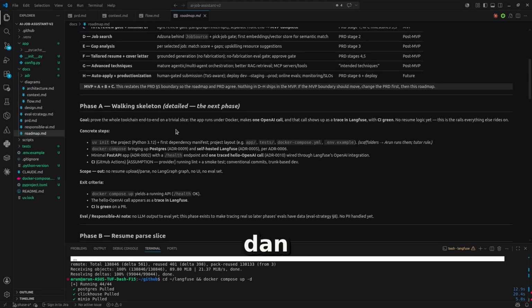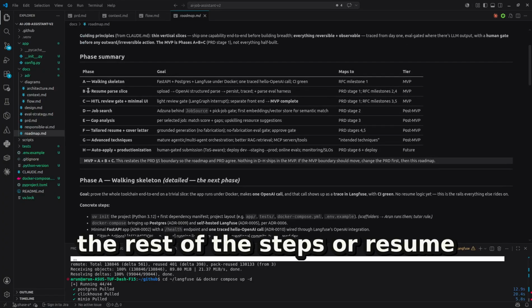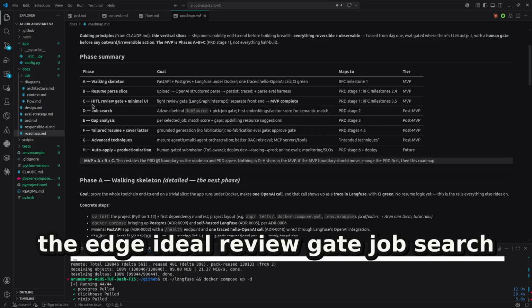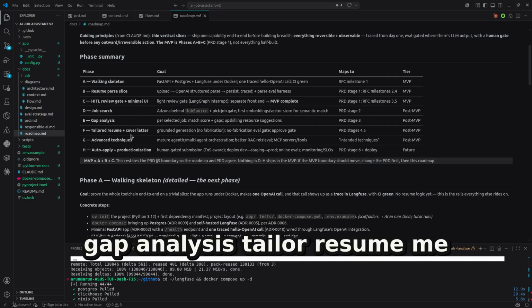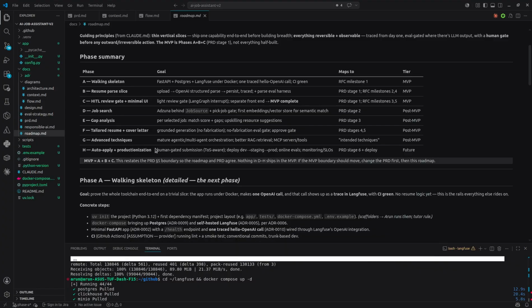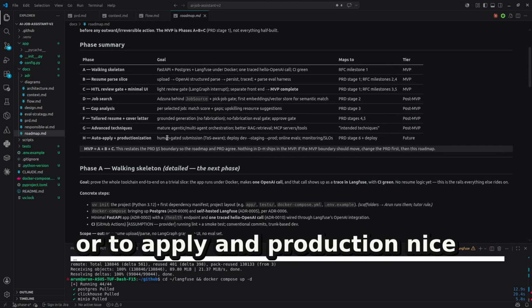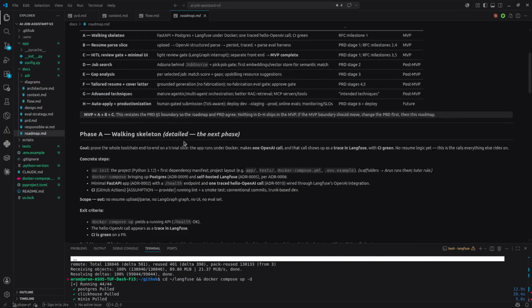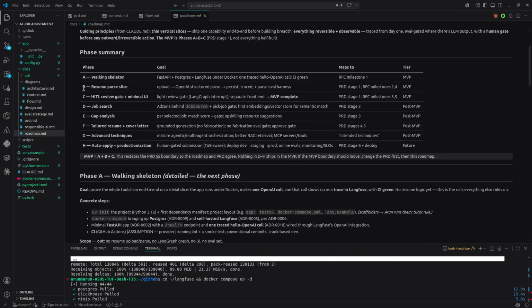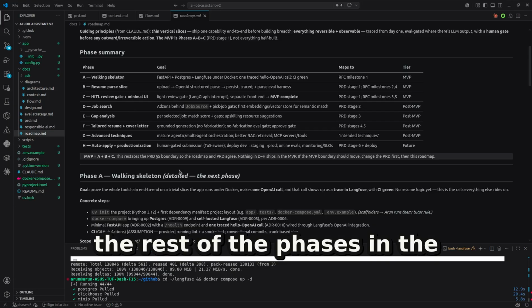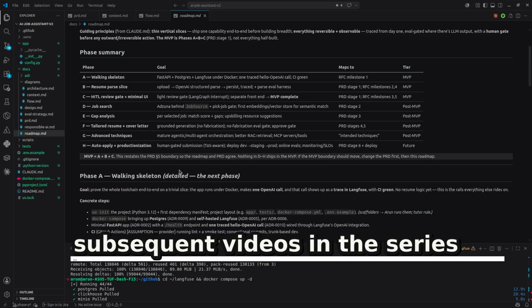And the rest of the steps are resume parsing, then the HITL review gate, job search, gap analysis, tailored resume, the agent orchestration, auto apply, and productionize. We'll talk about the rest of the phases in the subsequent videos in the series.